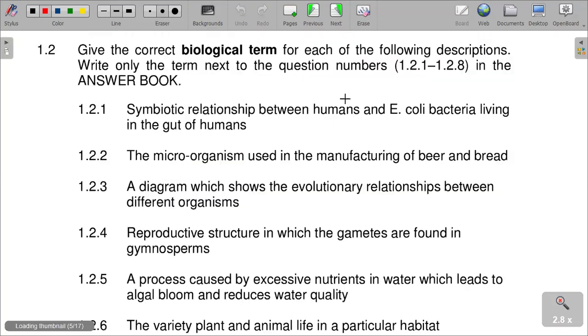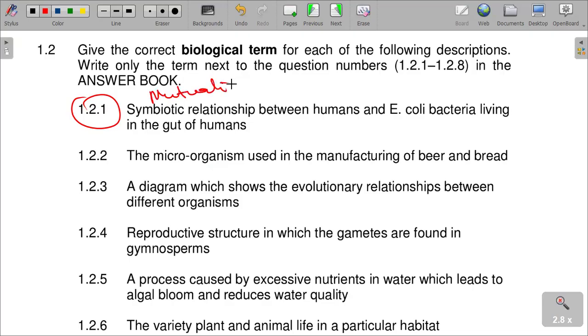Next question. Give the correct biological term for the symbiotic relationship between humans and E. coli bacteria living in the gut of humans. What do we call that? Symbiotic means a beneficial relationship, so this should be mutualism.